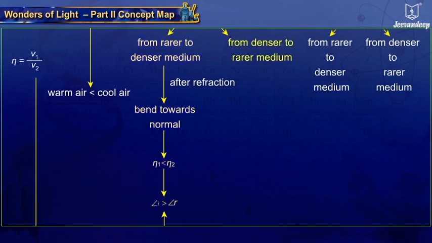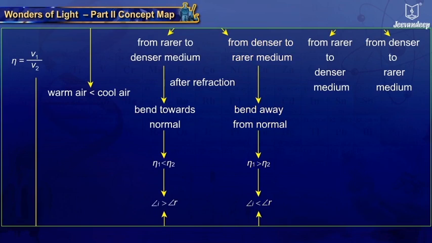When light travels from a denser to a rarer medium, the refracted ray bends away from the normal. The refractive index of the denser medium is greater than that of the rarer medium. In this case, the angle of incidence is lesser than the angle of refraction.